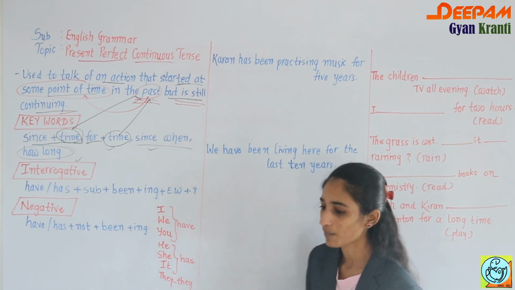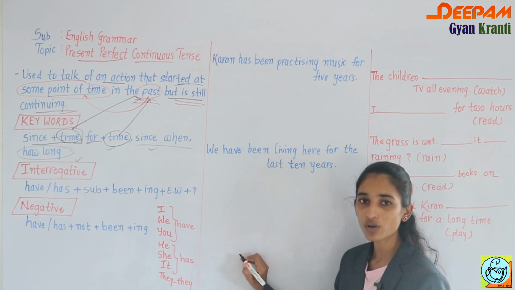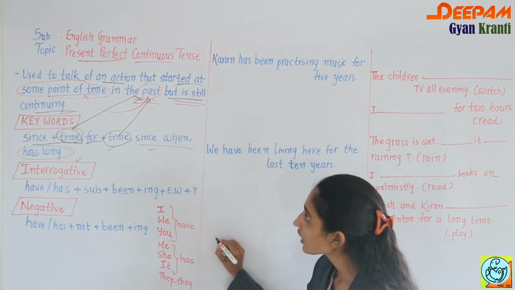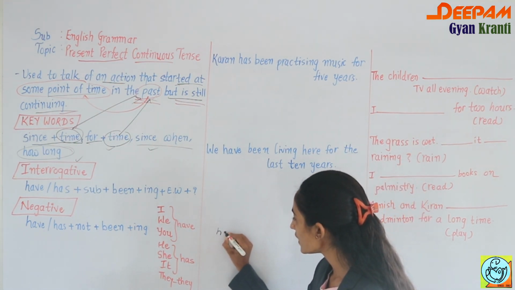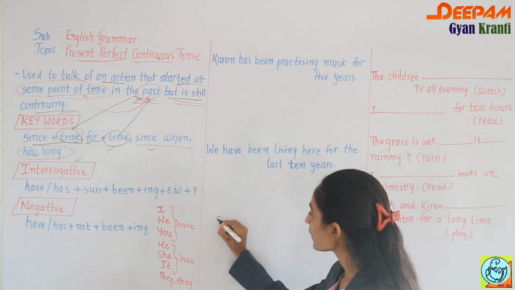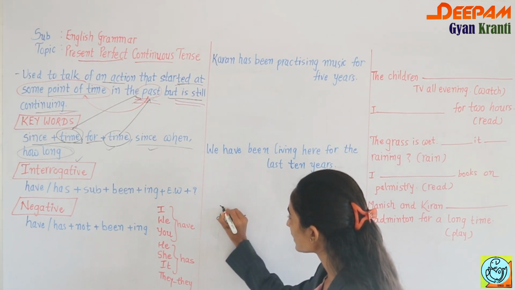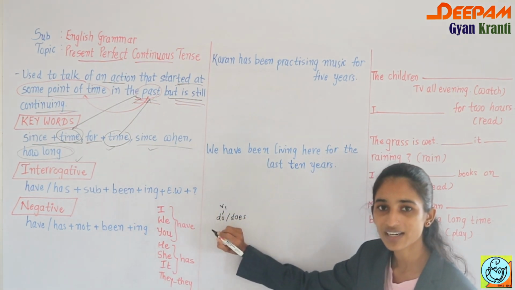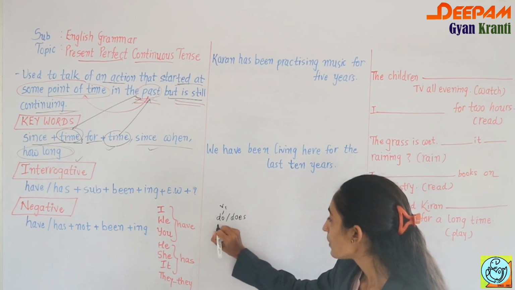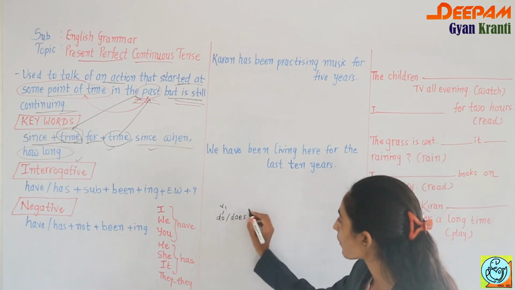Now sentence formation. We have present perfect, which we discussed in a previous video. If we are talking about simple present tense, we have do and does. Do stands for V1, the base form of the verb, used with plural subjects.